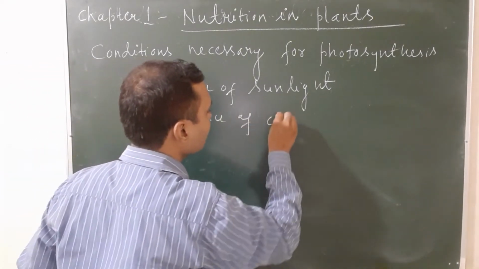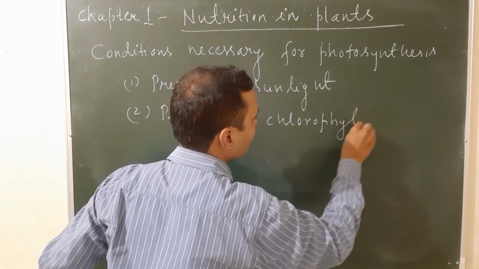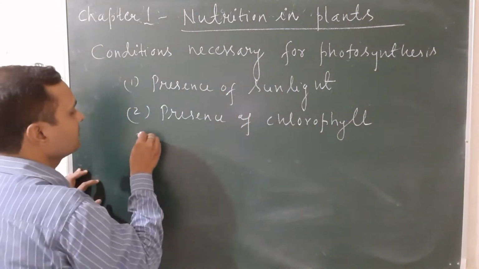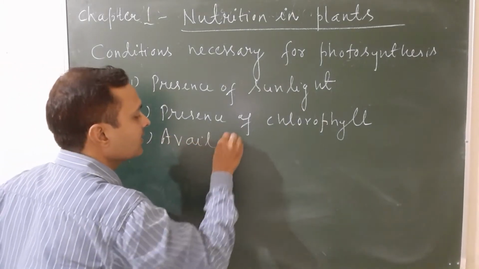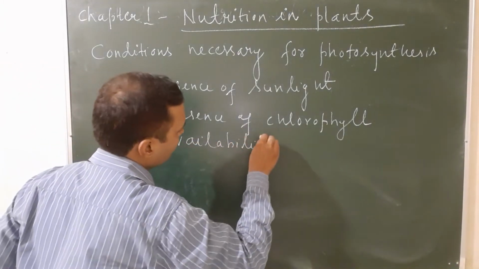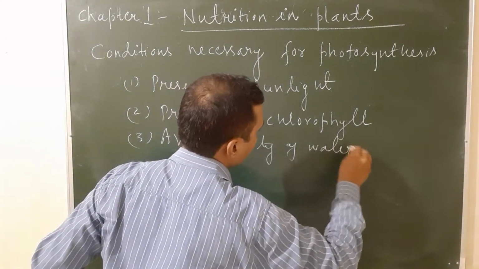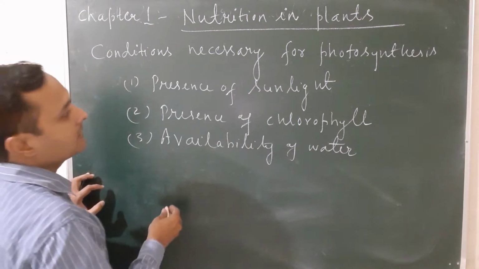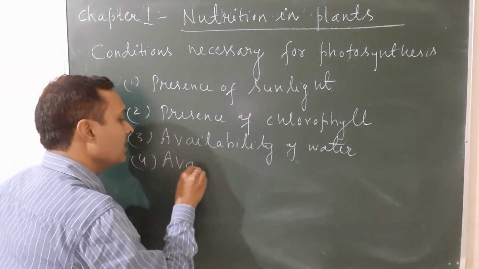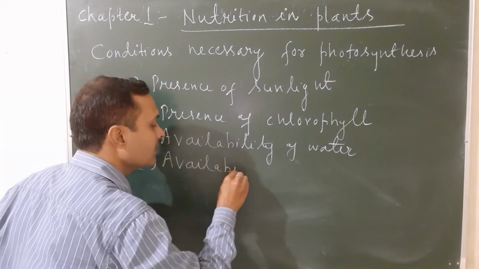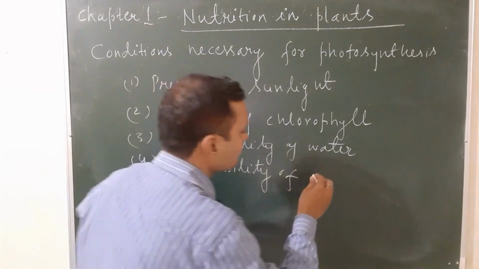The third one is availability of water, and the fourth one is availability of carbon dioxide, that is CO2.